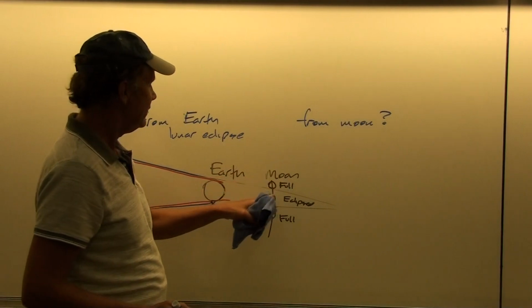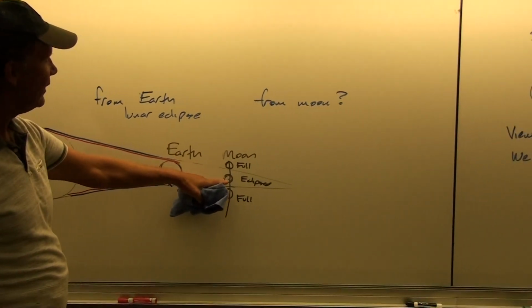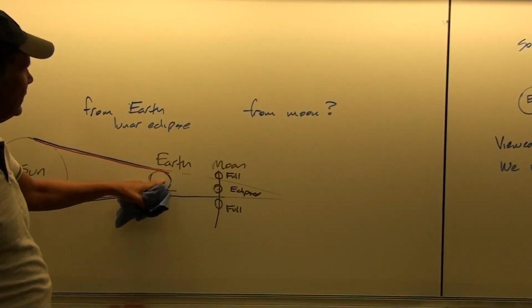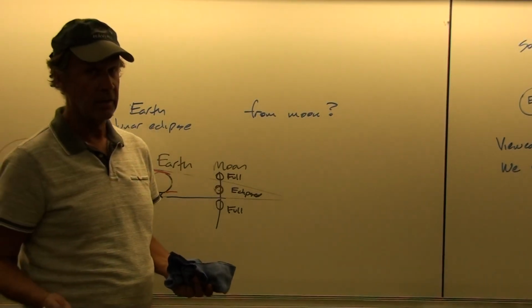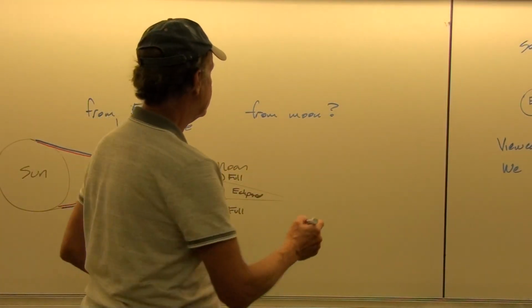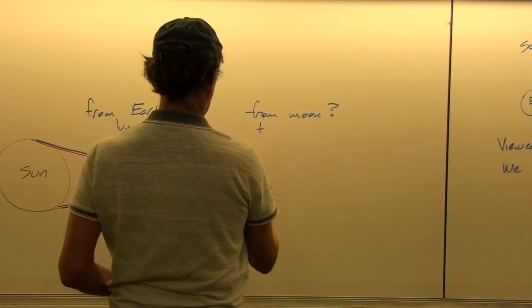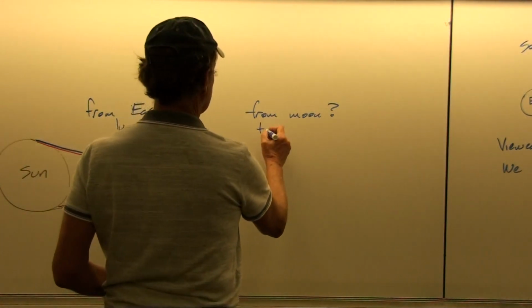Well, I think that you can see here, since the moon is entirely within the shadow, that means that you can't see the sun at all, right? So that means you'd have a total eclipse of the sun by the Earth.